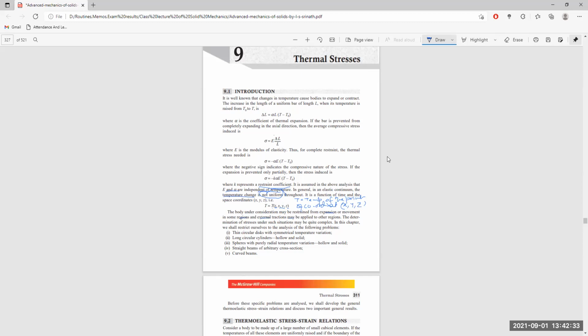traction may be applied in the other region. Which means, what is the external traction itself?